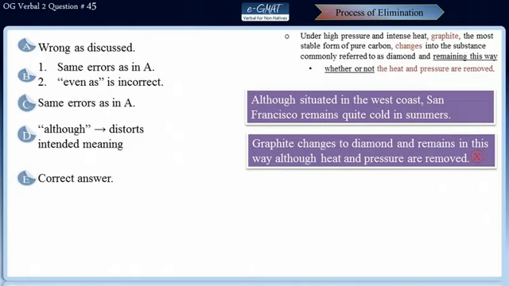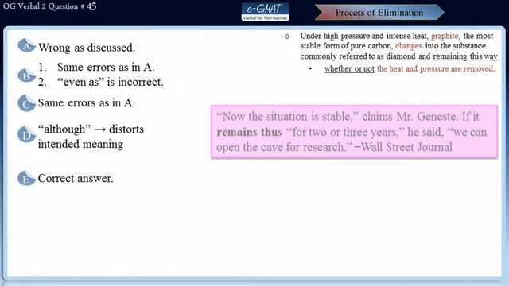Notice here that the word thus is not used in the sense of therefore, which we generally do. Here thus stands for in this way, which is the correct usage of the word. Well, here is the excerpt of a report that appeared in the Wall Street Journal, and it reads, "Now the situation is stable, claims Mr. Ginesti. If it remains thus for 2 or 3 years, he said, we can open the cave for research."